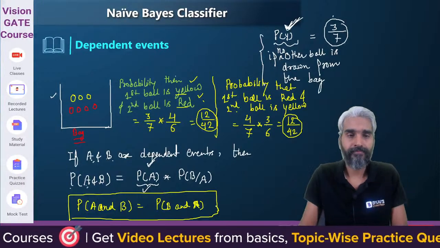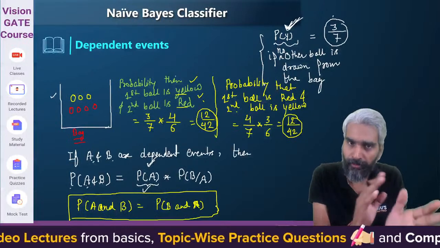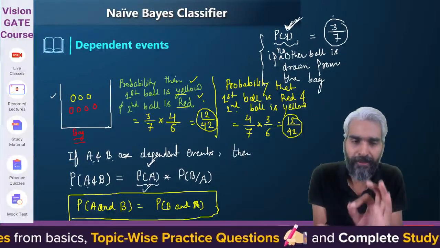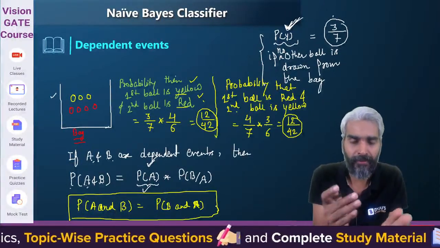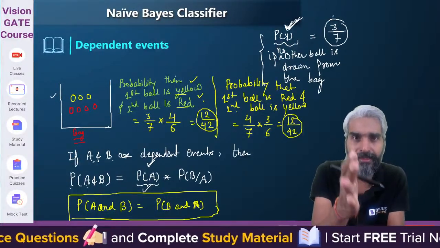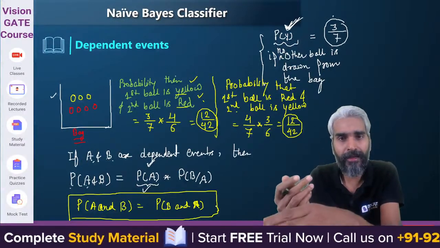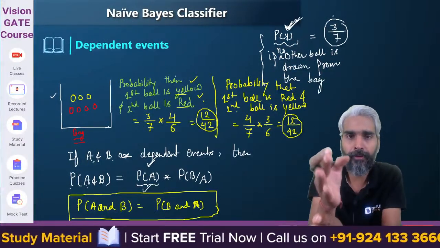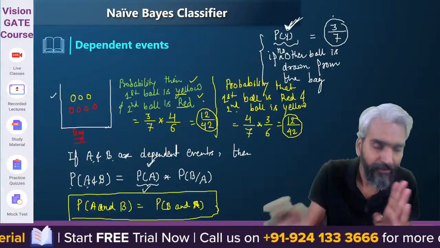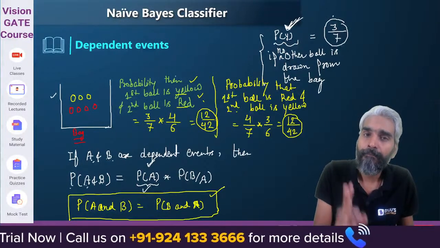What will be the probability of A and B? Let's assume that the first event A occurs, then the probability that event A occurs, and the probability that B will occur if event A has already occurred will be probability of B given A. Clear? So probability of A and B will be equal to probability of B and A.